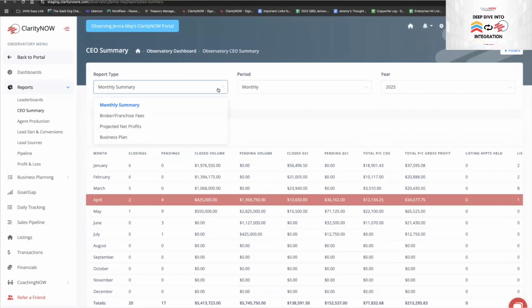Now, one thing that's really cool is we're actually going to be launching a new version of this, version 3 of Claritynow, within hopefully about a month or so. It's going to have a little bit of a different feel to it. But for right now, there's a drop-down report.